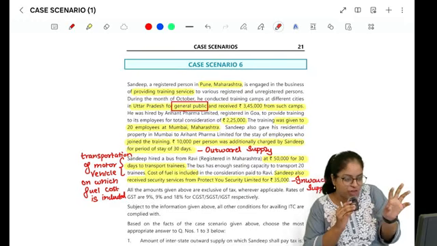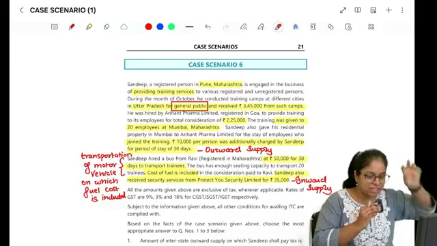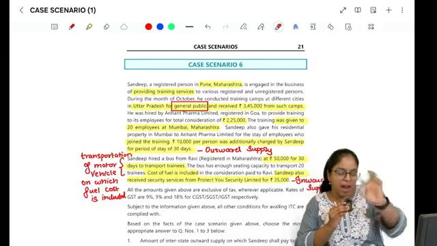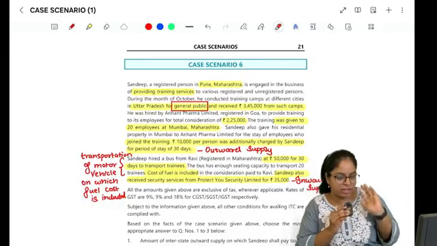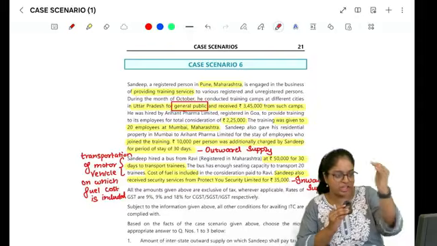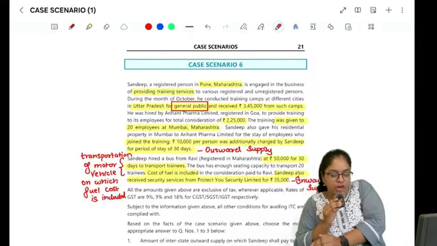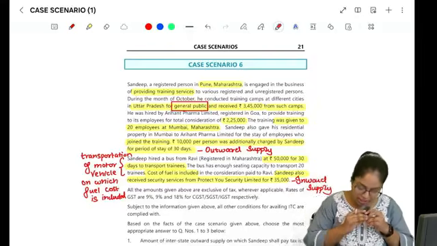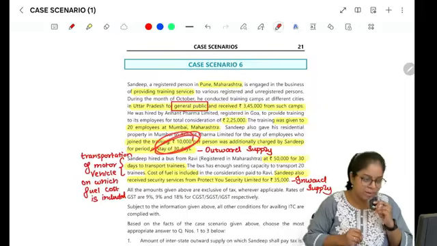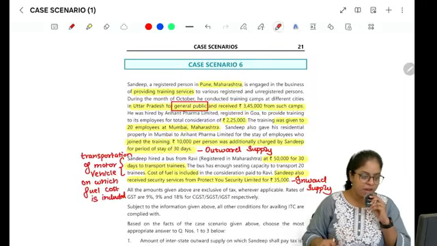See from the point of view of recipient. If the recipient is unregistered, recipient is registered. I'm not going into the unregistered part because here the recipient is registered. If recipient is registered and if it is for his employees, then it will be taxable under RCM. So in this case, GST is applicable, but it is reverse charge mechanism.